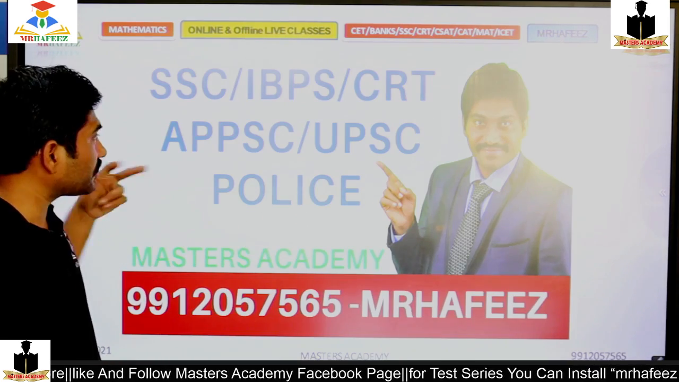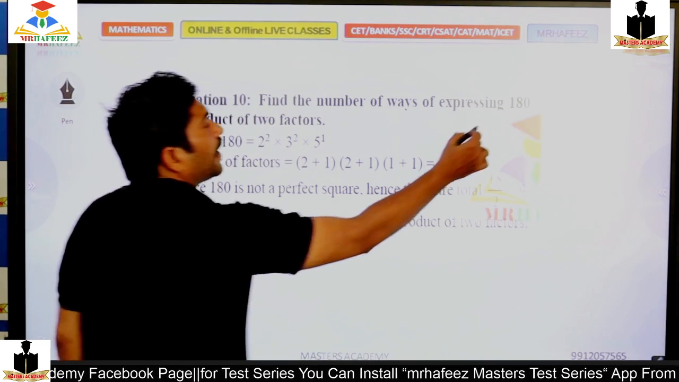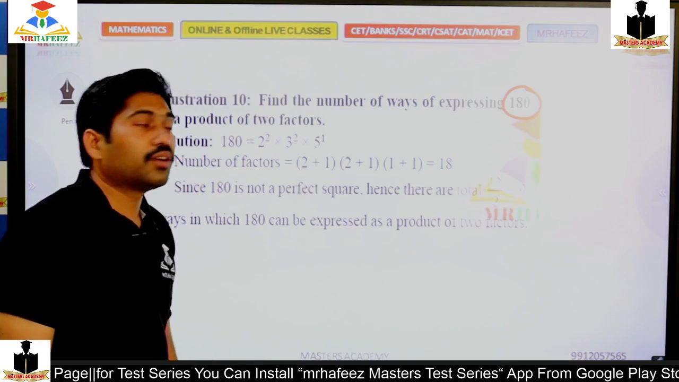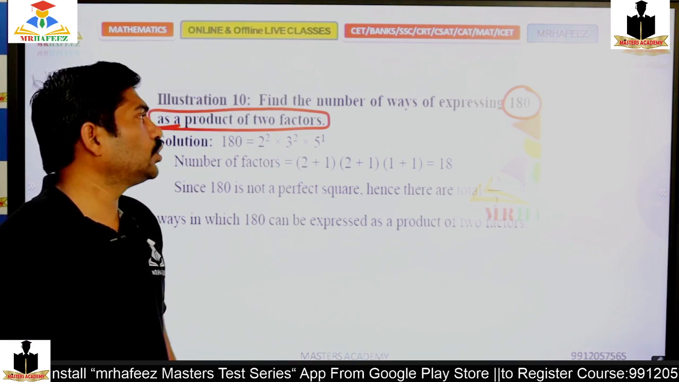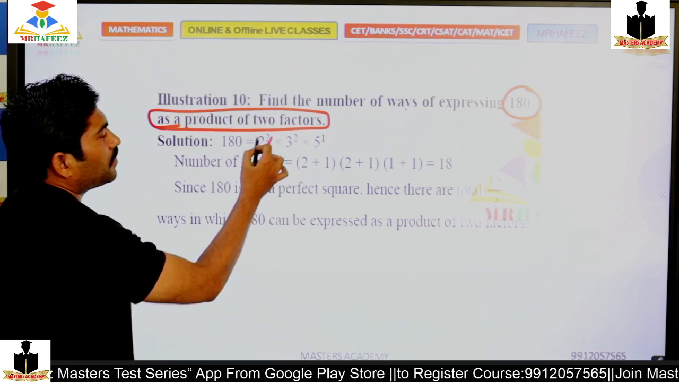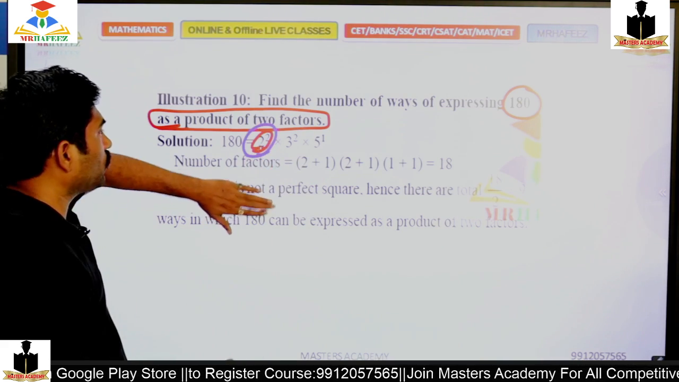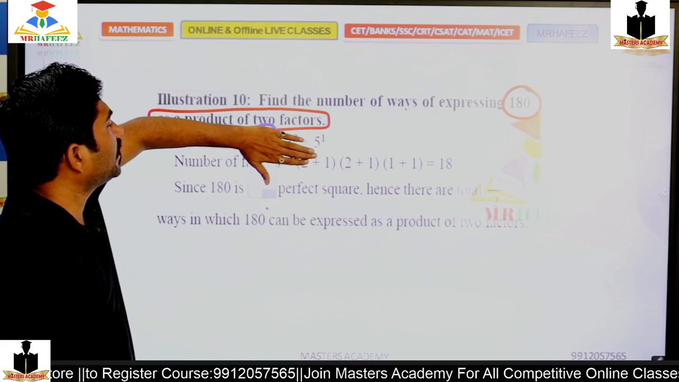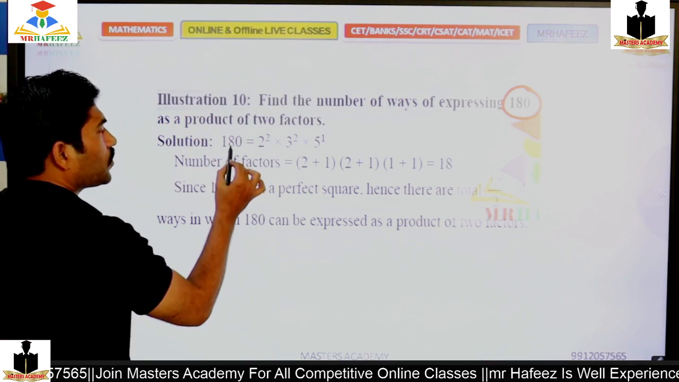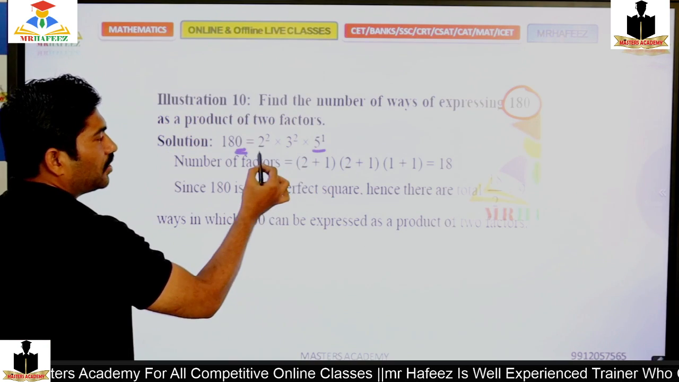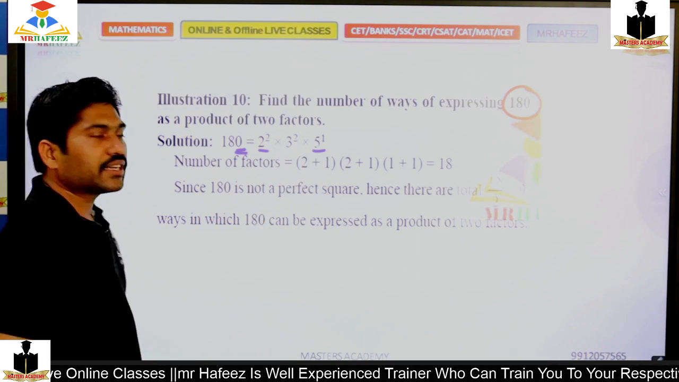Take one example, we will do that. The number of ways of expressing 180 as a product of two factors. First, 180 is 2 square, 3 square into 5 power 1. So how are we going to take this? If I have 180, I can write it as 2 square into 3 square into 5 power 1.